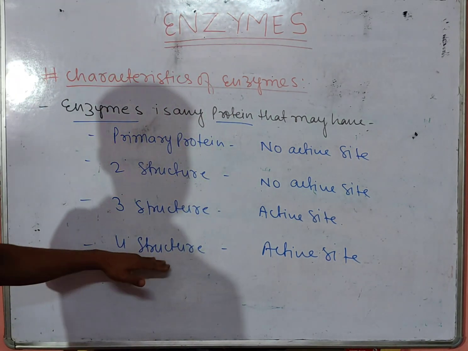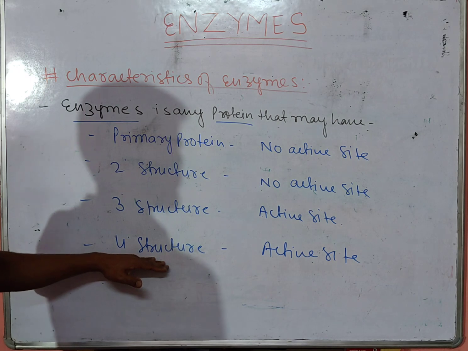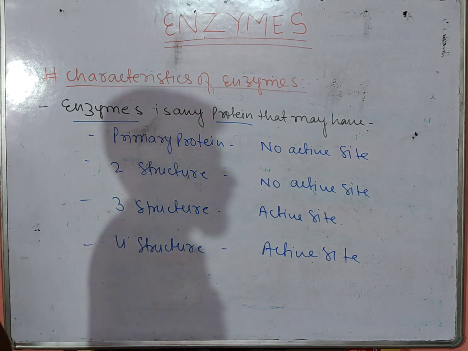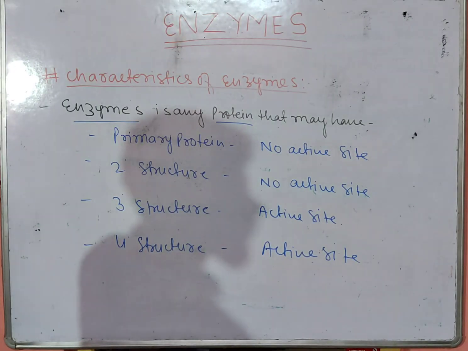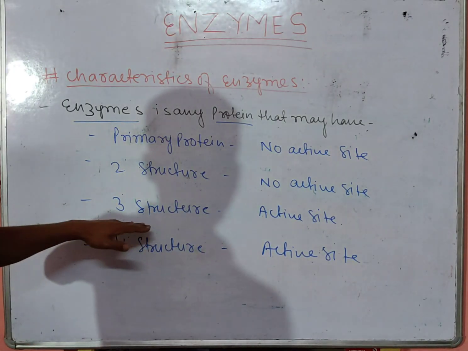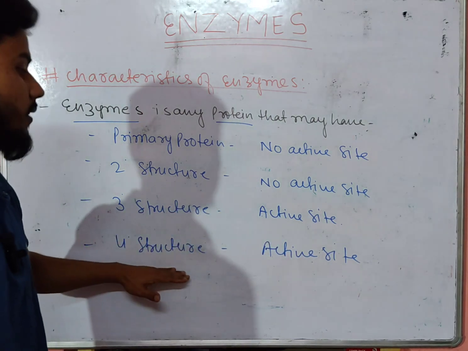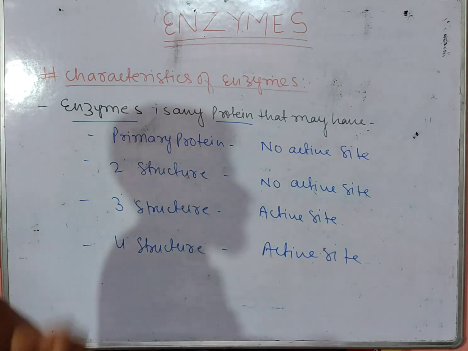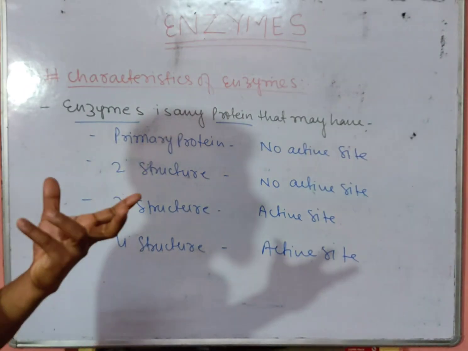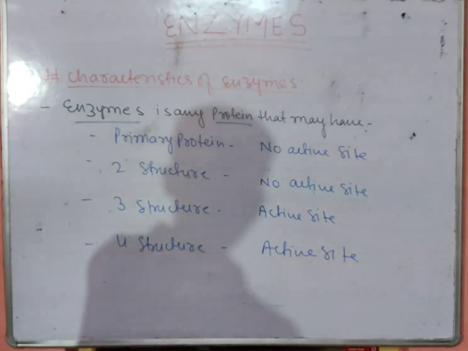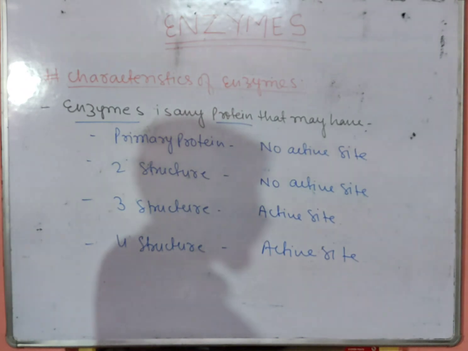So these are the characteristics of enzyme. And the quaternary structure, the 4-degree structure, for example, we have hemoglobin, a globular protein, and the tertiary structure is the globular structure. And the quaternary structure is where we have 4 molecules, like hemoglobin. It is the quaternary structure, 4-degree structure. Okay.